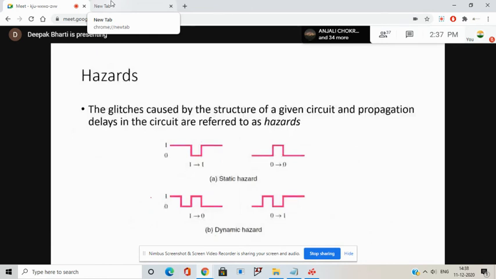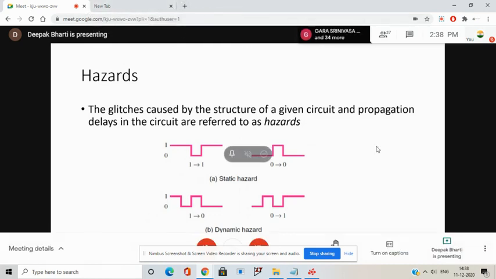Now that is the last topic, that is hazards. Okay, so what are hazards? They are the glitches which are caused by either the structure of a circuit or the propagation delay. Okay, so there are two kinds of hazards, static and dynamic.